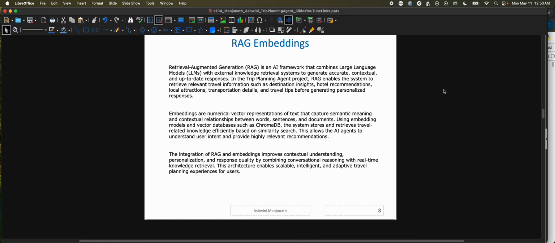RAG is an AI framework that combines LLMs with external knowledge retrieval systems to generate accurate, contextual, and up-to-date responses. In this project, RAG enables the system to retrieve relevant travel information such as destination insights, hotel recommendations, local attractions, transportation details as needed, and travel tips before generating personalized responses.